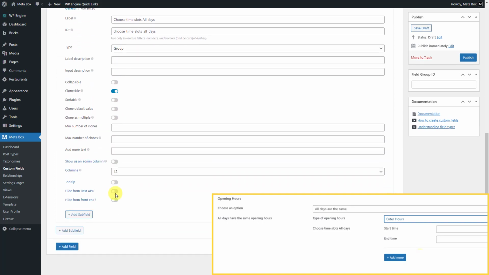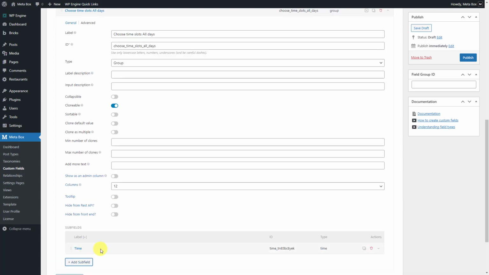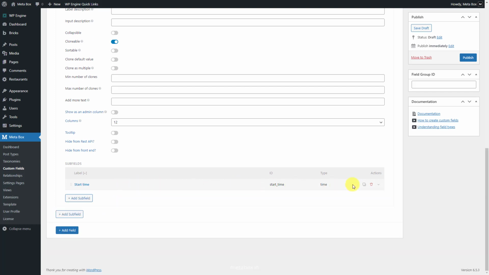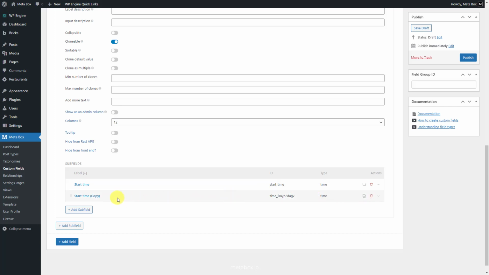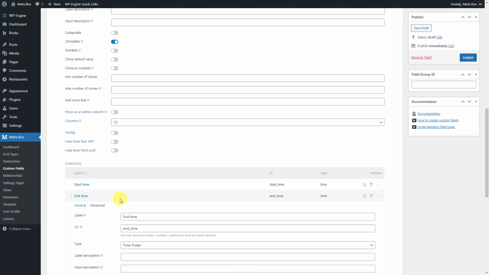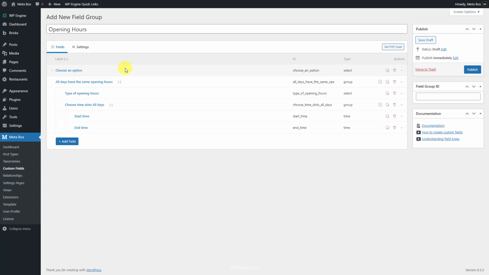Inside this subgroup, add two subfields for the start time and end time. That's done for the case of the same opening hours for all days.